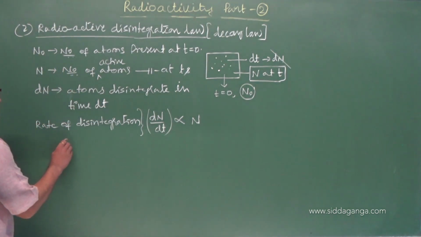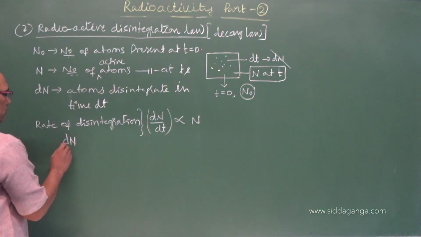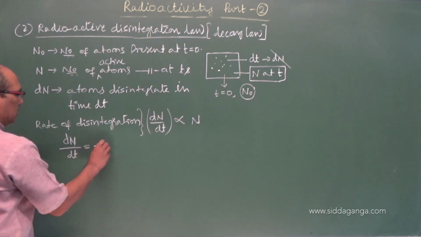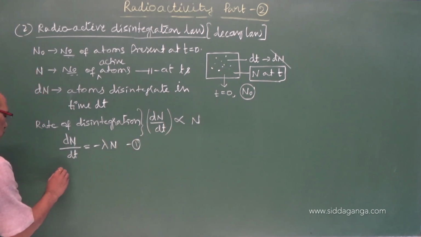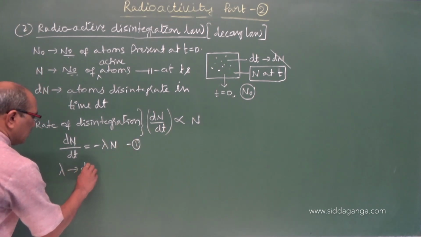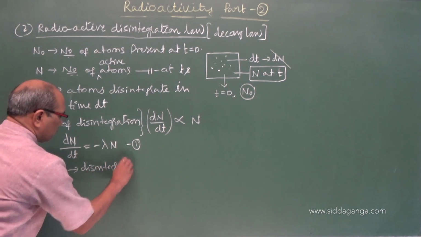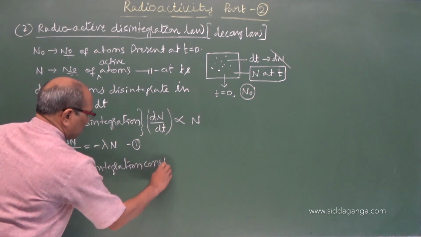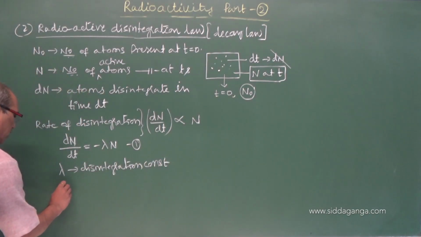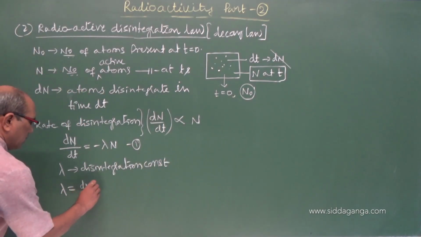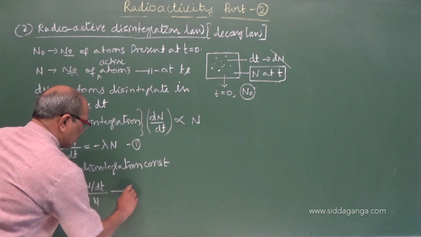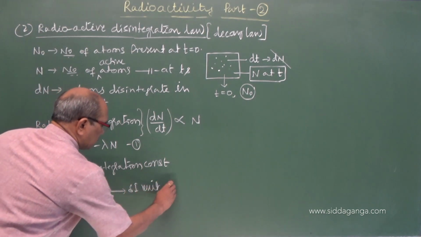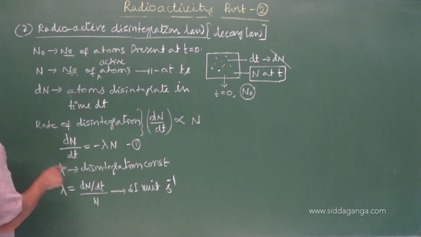And here we write dN by dt, this is the law, the statement of the law. dN by dt I am writing as minus lambda into N. Here this lambda is a proportionality constant called the disintegration constant. Lambda can be written as dN by dt upon N, and its SI unit is per second, because lambda is inversely related to time.